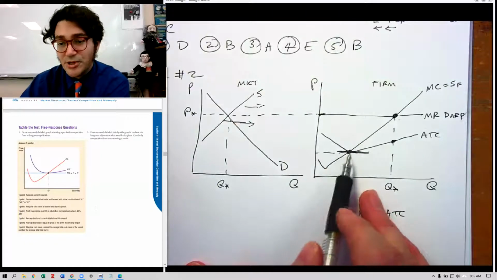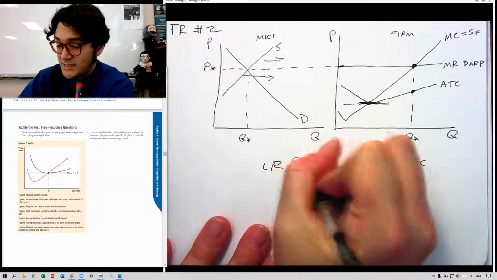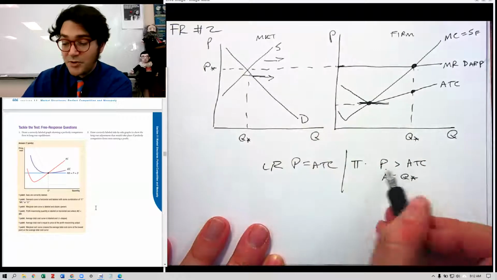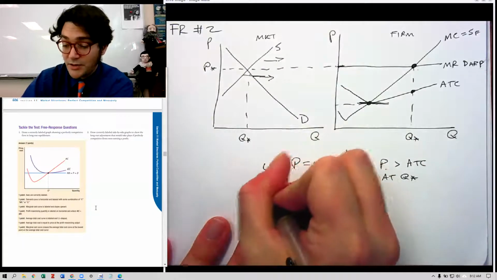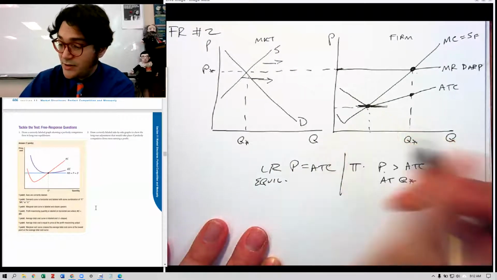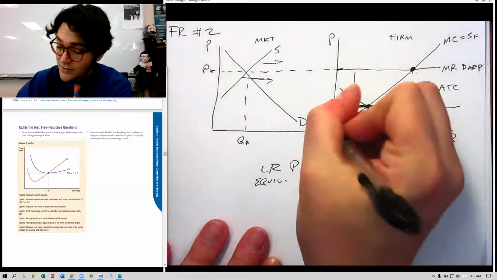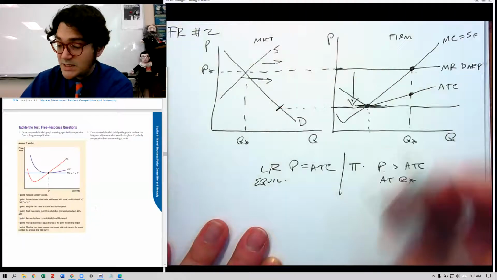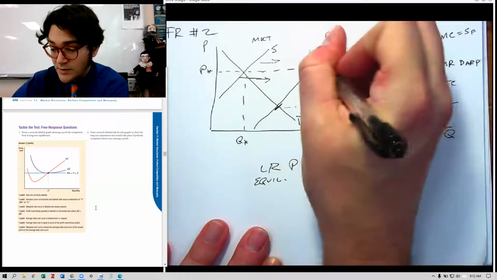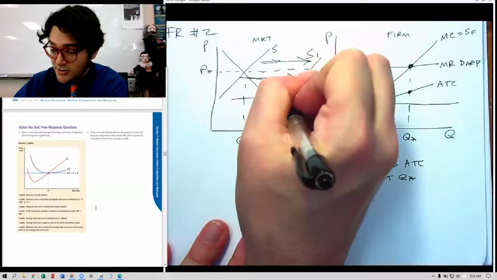And how do we know that it's going to be here? Well, we will be in long run equilibrium at price equals ATC. And so like you've got profit if the price is greater than the ATC. You're in the long run equilibrium if the price equals the ATC. And that's going to happen here. So we need to push this Mr. DARP line down. And so this is kind of working backwards, but you can see here I'm working backwards to find where this new supply curve should go. So this new supply curve is going to shift really far to the right as firms enter.